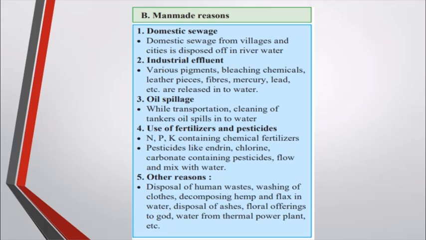Then use of fertilizers and pesticides: with the rainwater, all of these chemicals get floated and they flow into the nearby water bodies, and they contaminate it. Many harmful substances are there in the fertilizer like nitrogen, phosphorus, potassium. Then other reasons can be because of human waste that is decomposed.